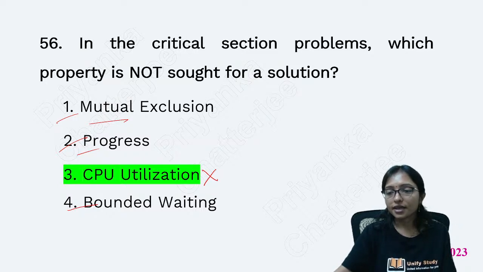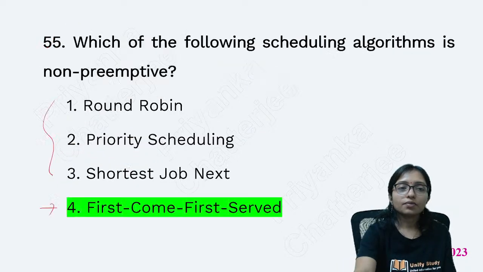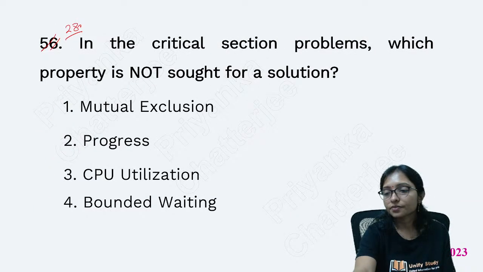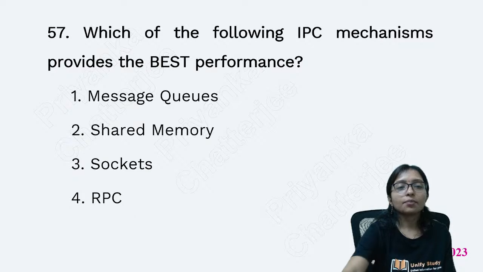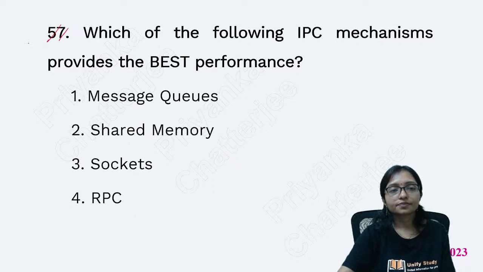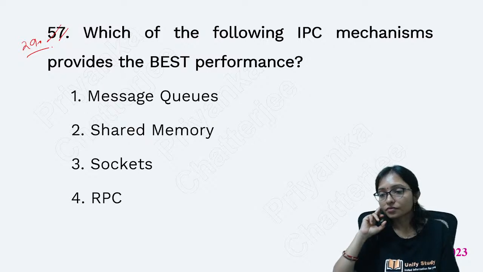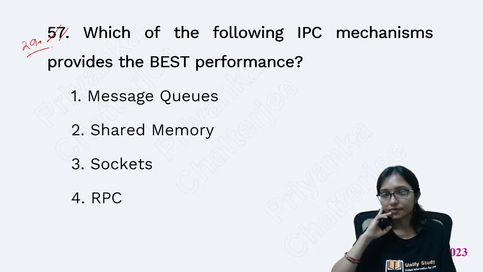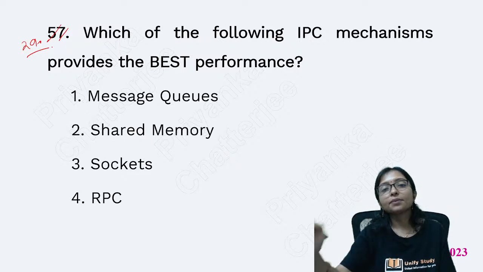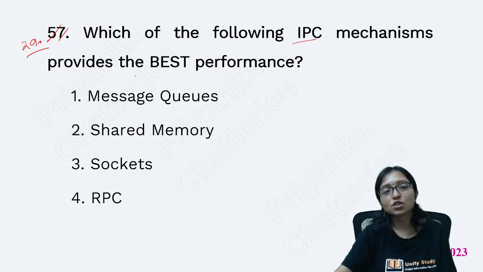Right? Yes. Now the previous question was which one? This one. Question number 29. Which of the following IPC mechanisms has the best performance?